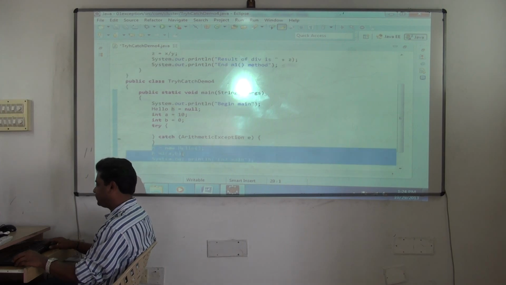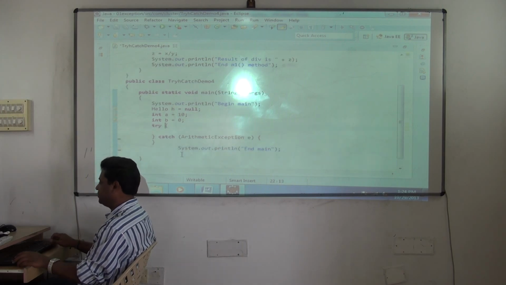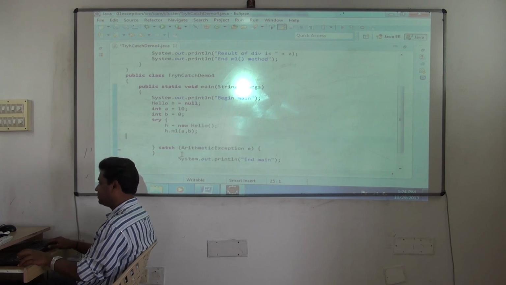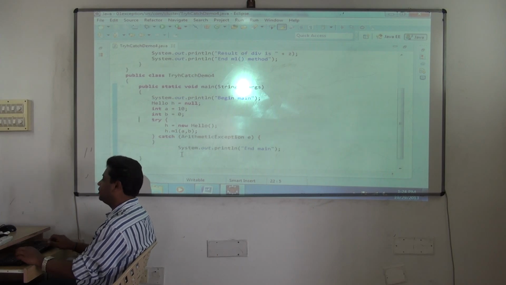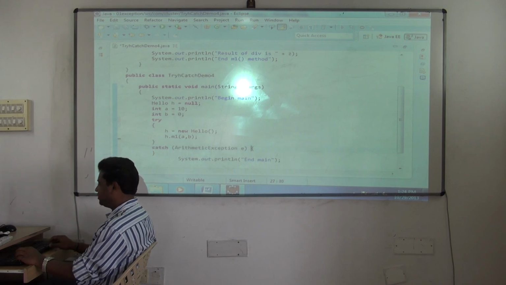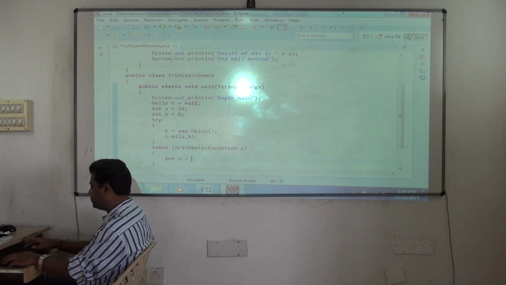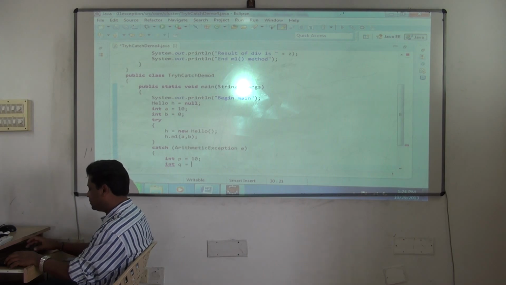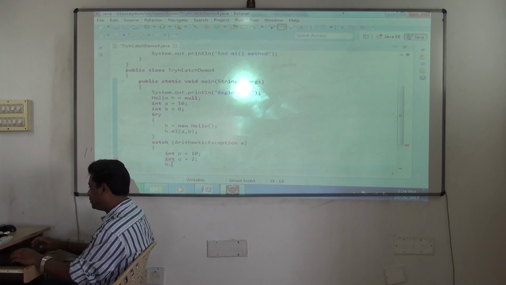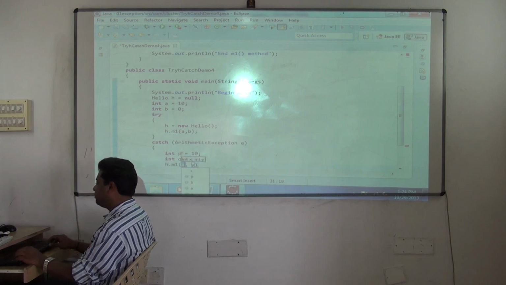Now in the try block, you try to call the method. Once you call the method here, if an exception occurs, then again you can tell what? Please enter proper values. Write int p is equal to 10, int q is equal to 2, then simply I'll call h dot m1 of p and q. That's it.